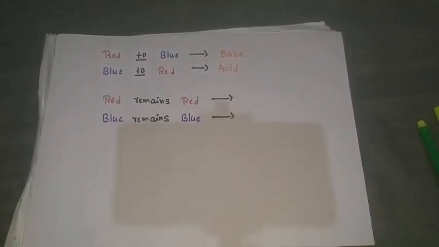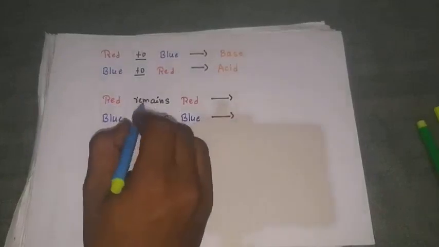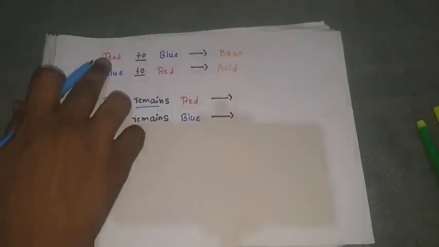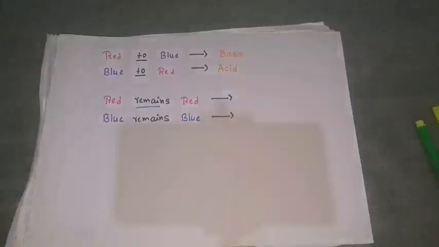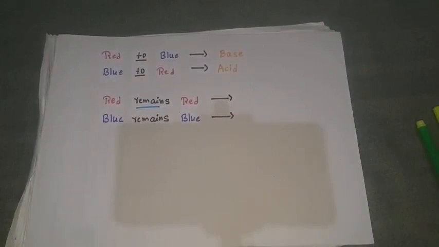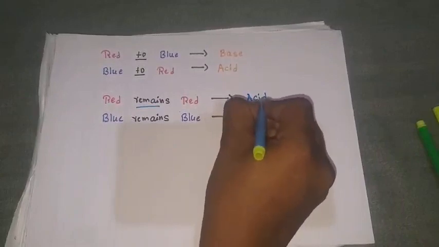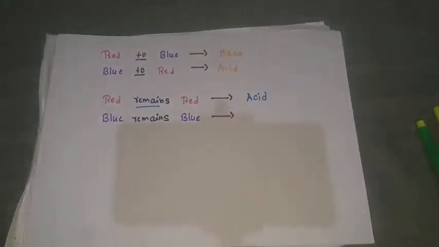Then if the red litmus paper remains red, what does it indicate? When you add any substance to red litmus, if it turns blue, then this is a base. If it does not change its color to blue and remains red, then that is nothing but an acid. If it changes to blue, the substance is a base. If it does not change to blue, then that substance is an acid only.